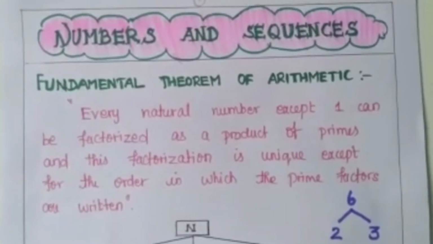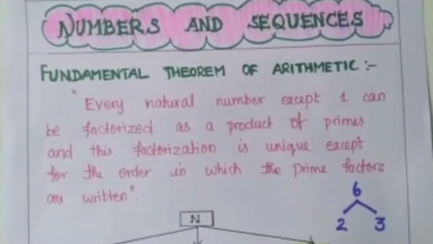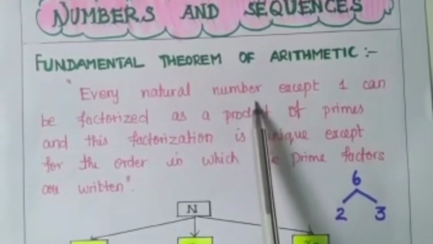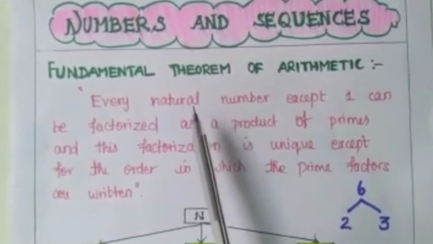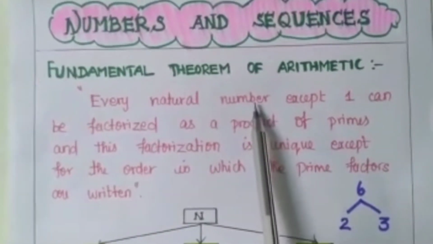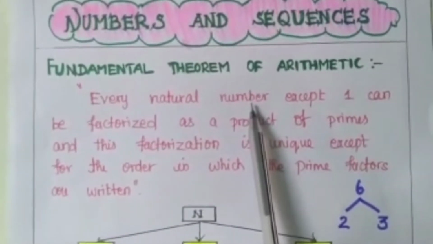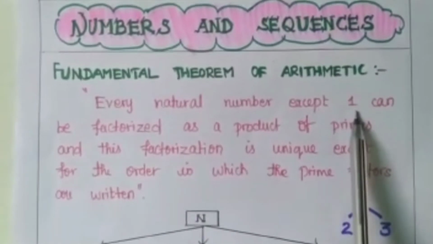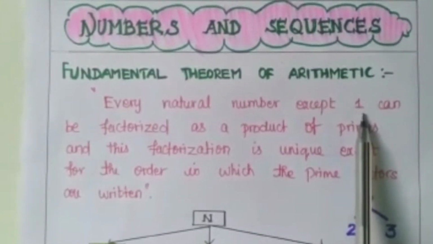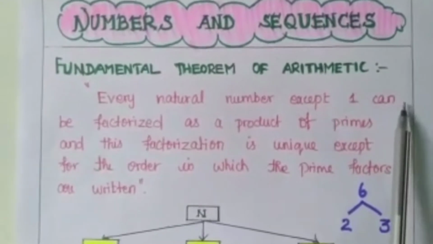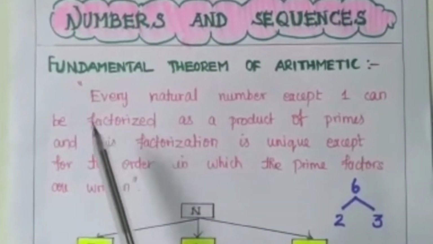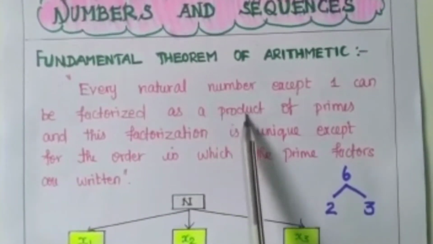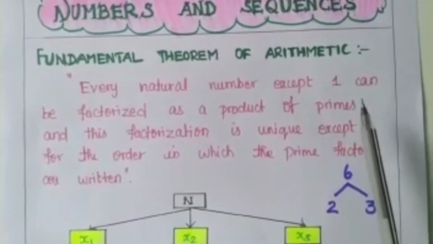Now I am going to explain the statement of the theorem. Every natural number, as we all know, what do you mean by natural number? The numbers starting with 1. From that series, except 1, we should neglect 1. All the other numbers can be taken into account. So that means 2, 3, 4, 5 and so on. All those numbers can be factorized as a product of prime numbers.